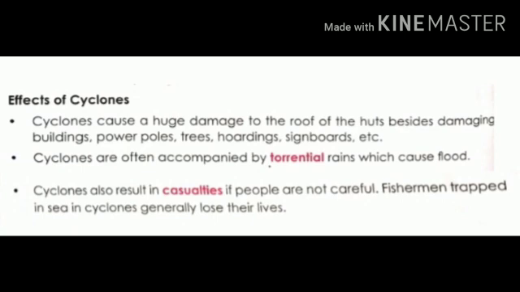Cyclones also result in casualties. Casualties means people killed in accidents. That is called casualties. If people are not careful, cyclones result in casualties. Fishermen trapped in the sea in cyclones generally lose their lives. These are the effects of cyclones.